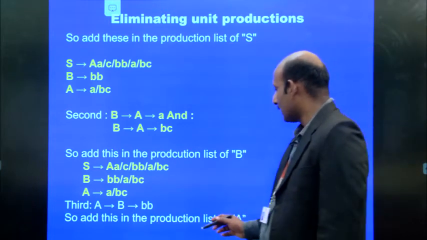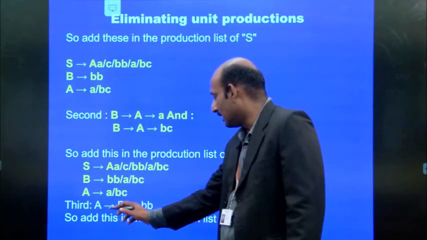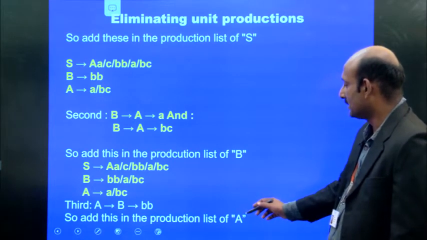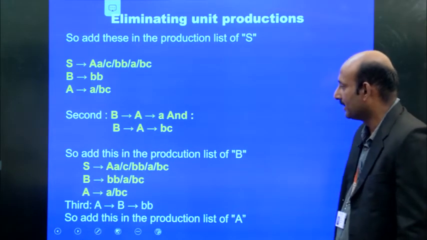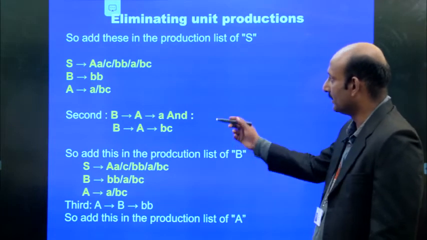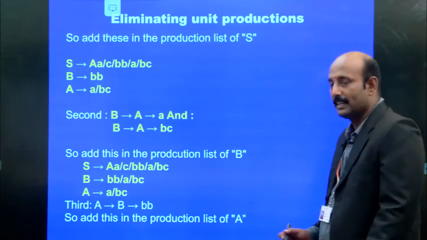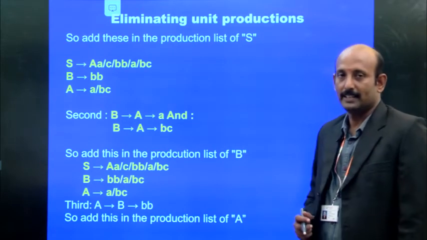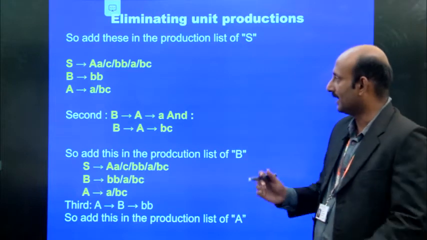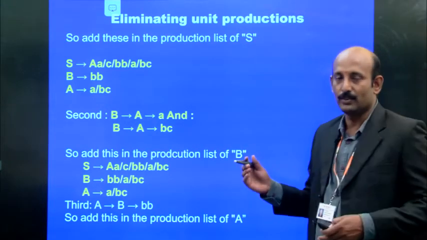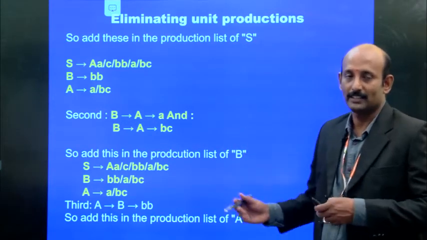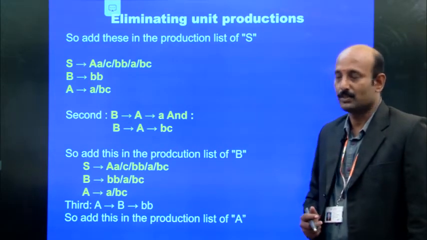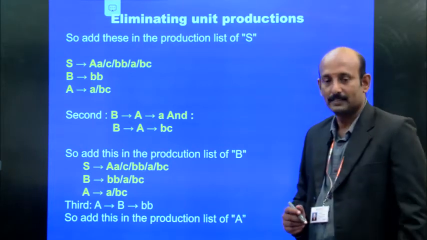So, this is called the third rule, as per A gives B and B gives B. So, add this to the productions list of A. So, we can go for adding this into that A. So, this is what eliminating unit productions is. Eliminating unit production means A gives B, B gives C, and it goes on like that. Then directly we can take it into A gives terminal symbols. Those productions we have written here.